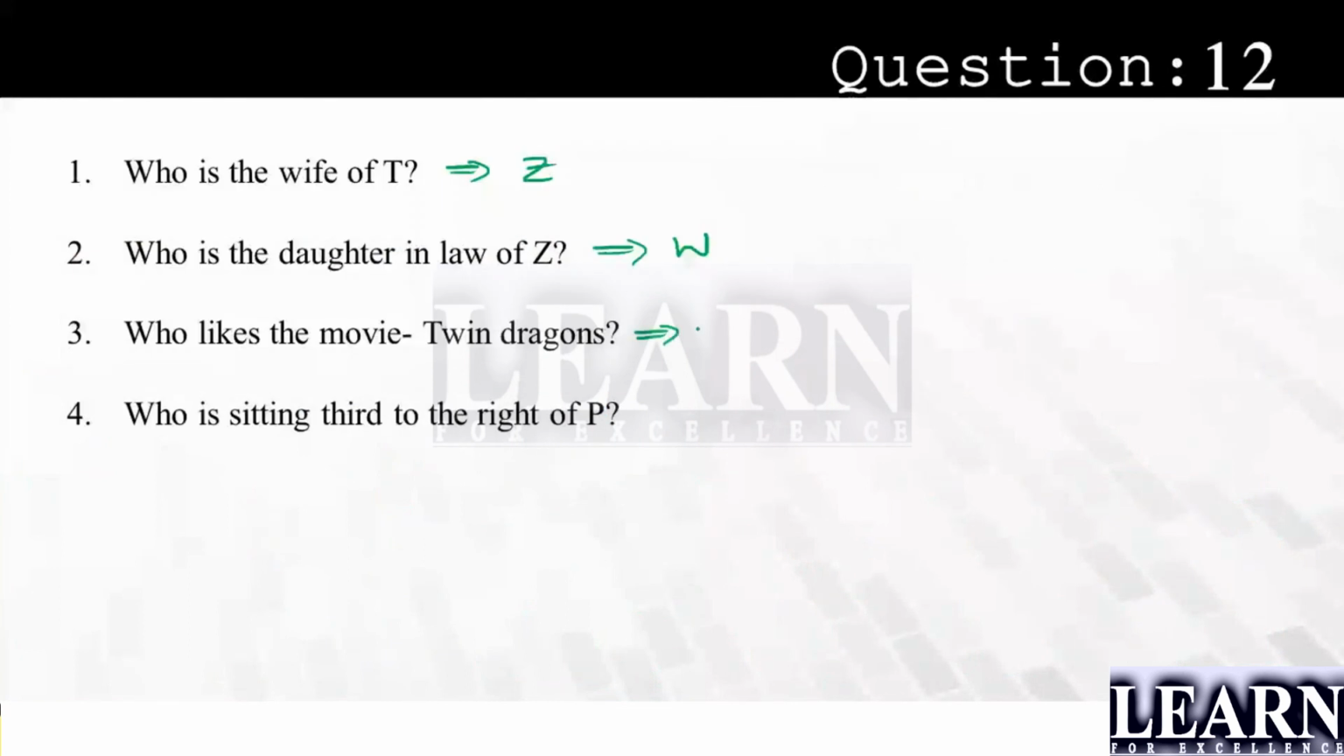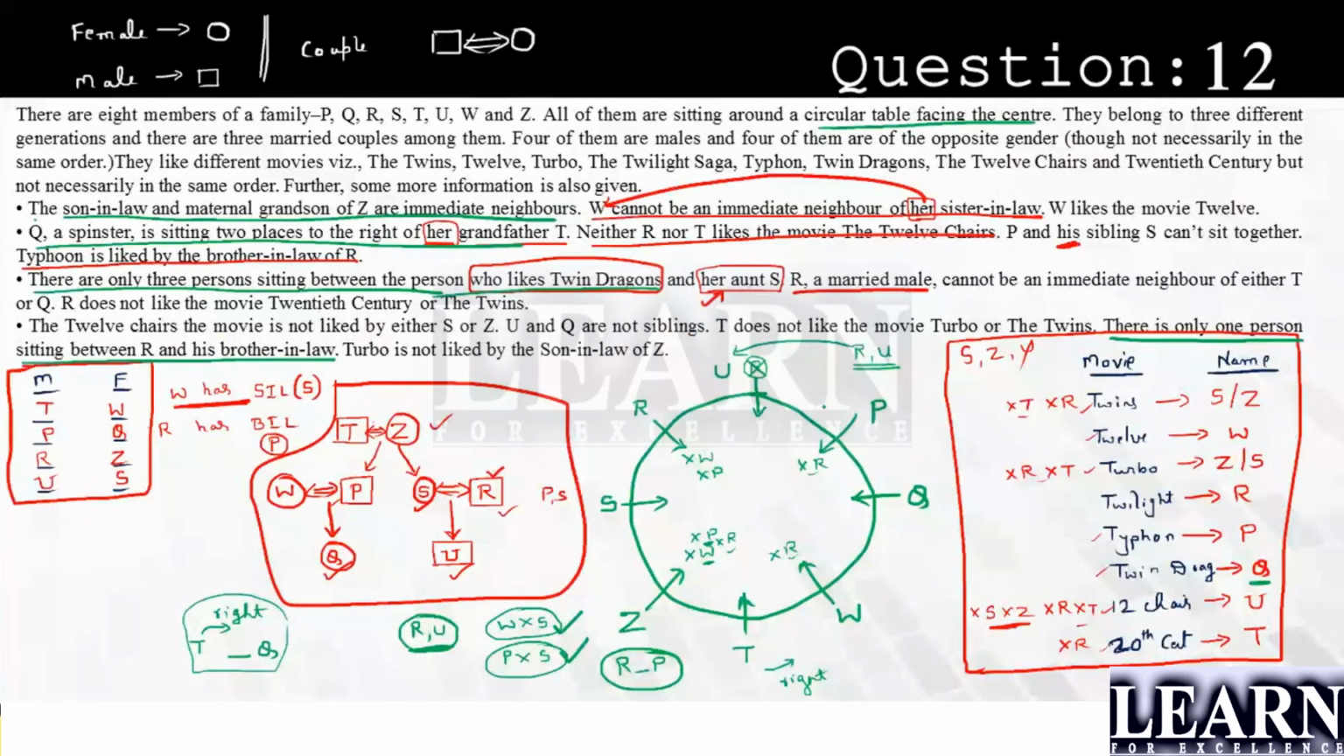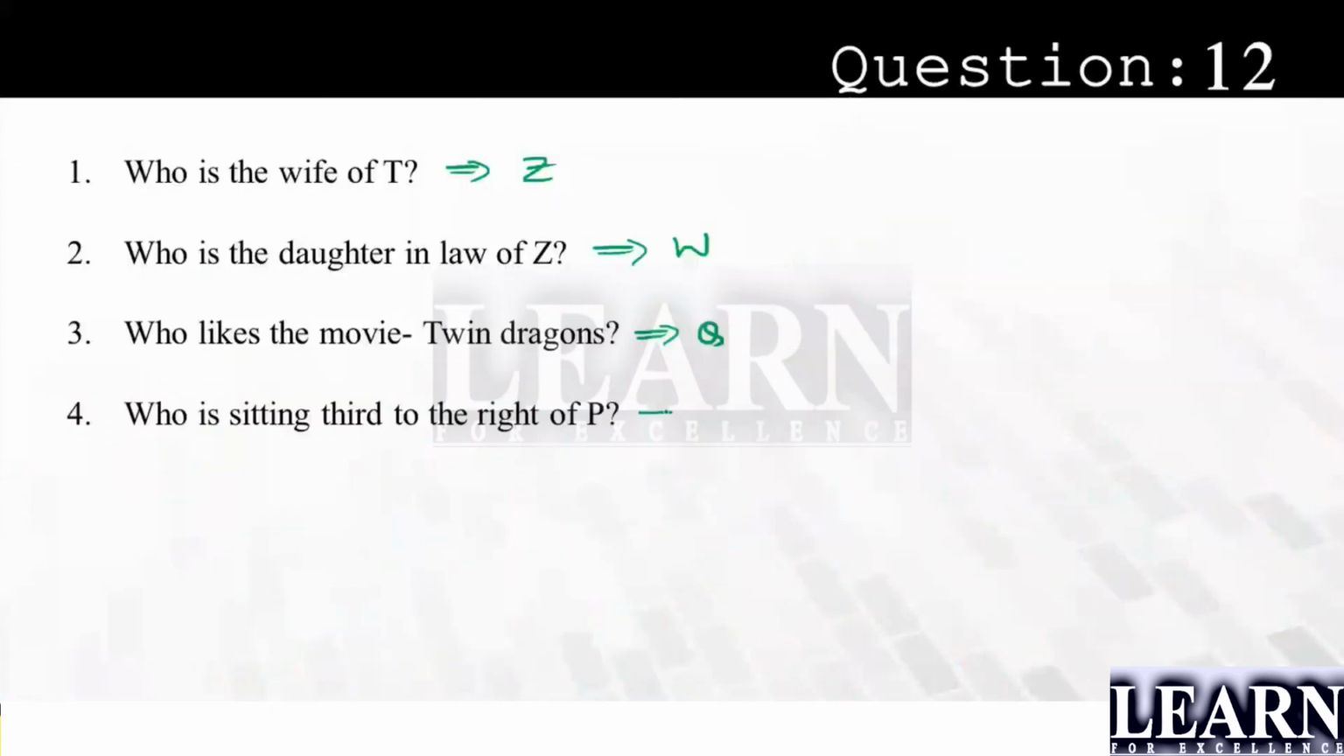Look here, questions have been asked in each and every section. Okay, these are from the blood relation. This is from the movie. The Twin Dragon is liked by Q. Who is sitting third to the right of P? Third to the right of P. If this is P, the right side will be this one. So 1, 2, 3, that is nothing but S. Third to the right of P is going to be S. This is the final answer for the question.